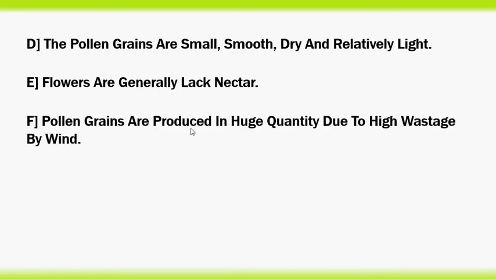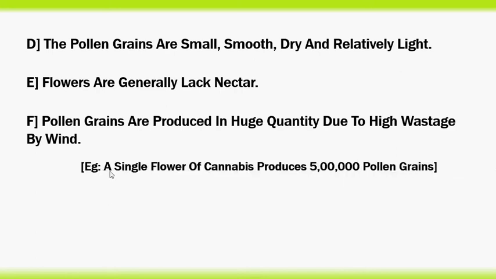The pollen grains are produced in huge quantity due to high wastage by wind. For example, a single flower of Cannabis sativus produces 5 lakh pollen grains. Why are this many pollen grains produced by a single flower?